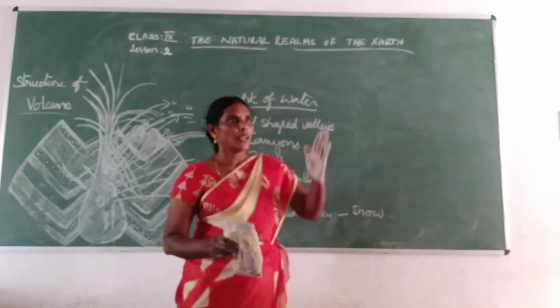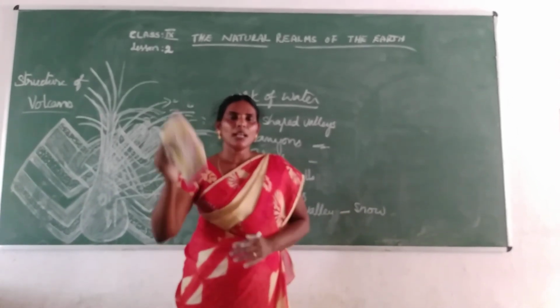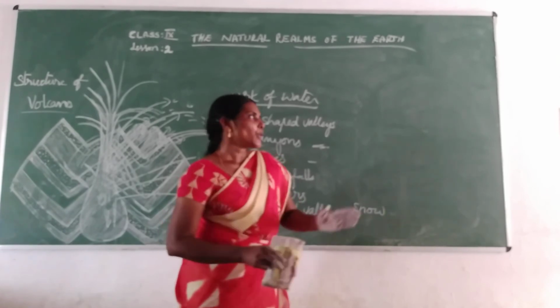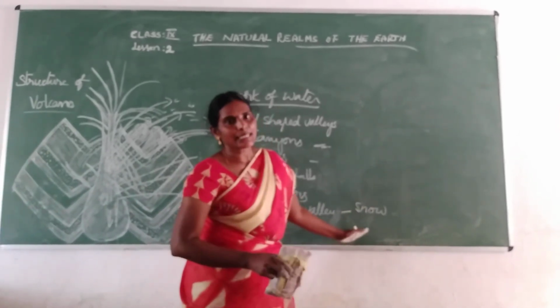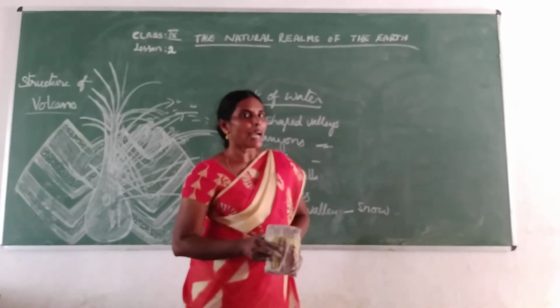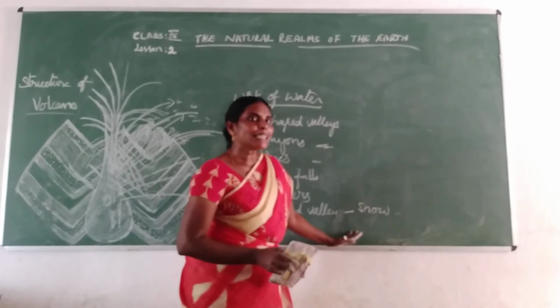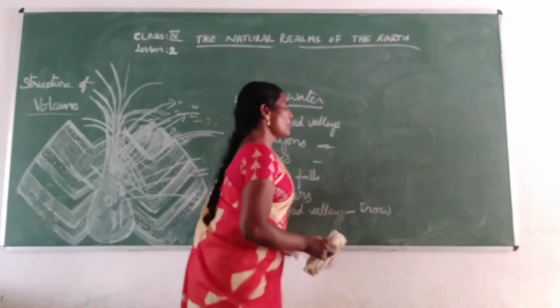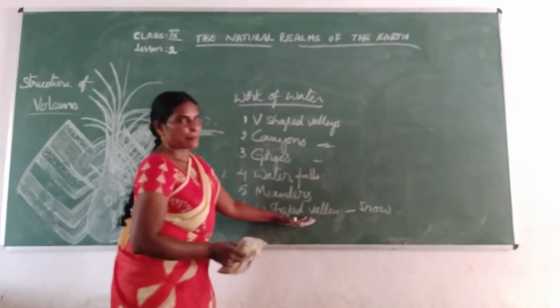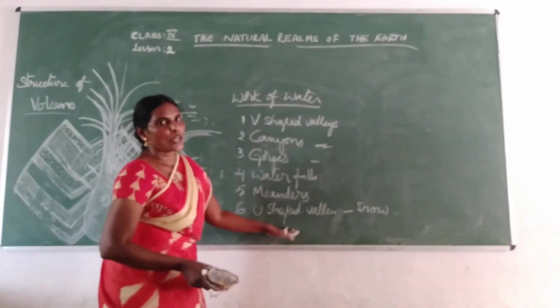From the mountains the snow will melt because of the temperature, no? So that is called a glacier. Glacier means flowing of ice is called glacier. Because of the glaciers, U-shaped valleys will form.